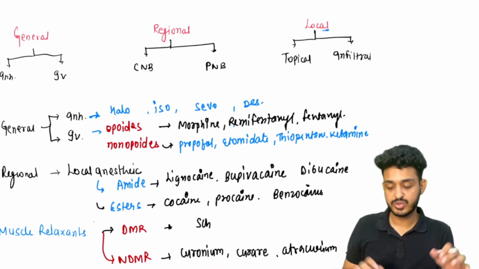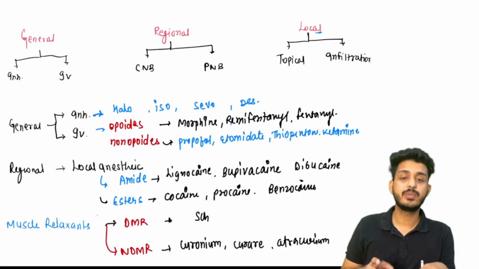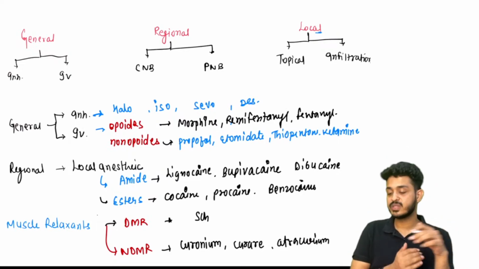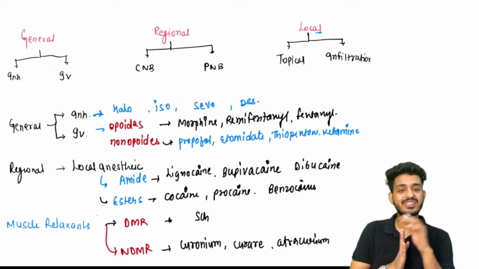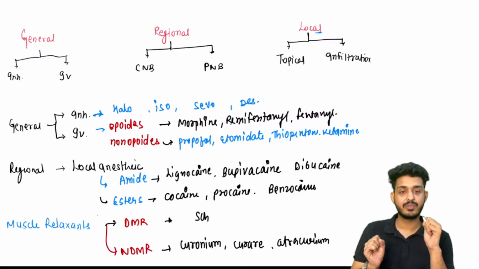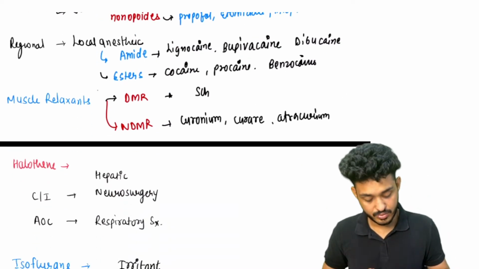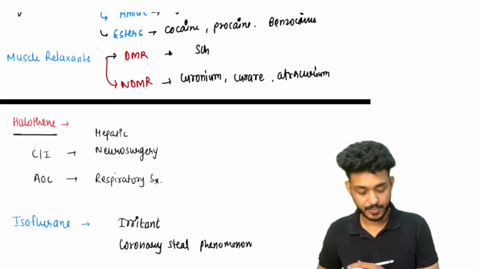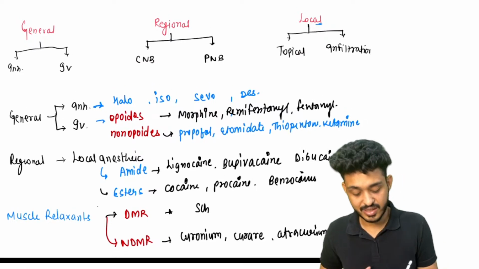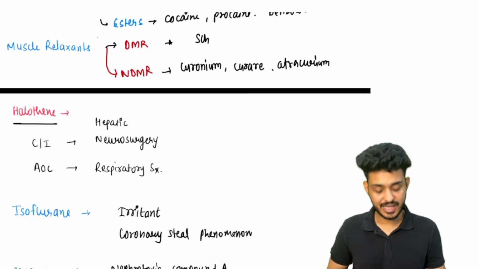Okay, so this is a short note that we have made, and we will be going subsequently line wise. We will be studying the important points about each and every drug that has been asked in your examination and that has the probability to be asked in your examination, right? So we will be starting with halothane first. Okay, so first of all, from general inhalational, we will be starting with halothane.